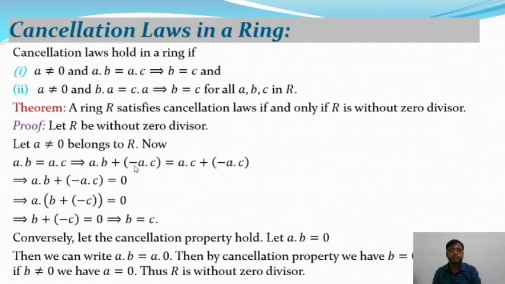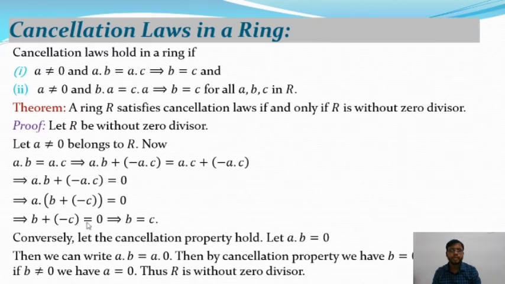So A dot B plus minus A dot C is equal to A dot C plus minus A dot C. And you know that in the above equation, the right hand side is equal to 0. So A dot C plus minus A dot C is equal to 0 after cancelling the terms. So from the above equation, we get A dot B plus minus A dot C is equal to 0. Now taking A as common from the above equation, we get A dot (B plus minus C) is equal to 0. So this implies B plus minus C is equal to 0. That means B is equal to C.